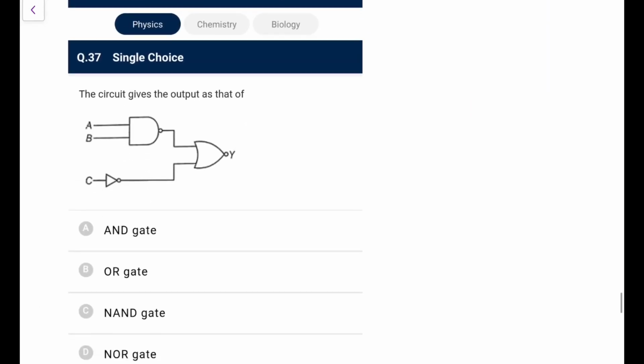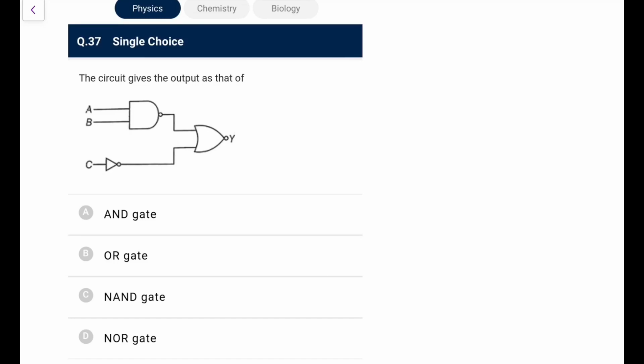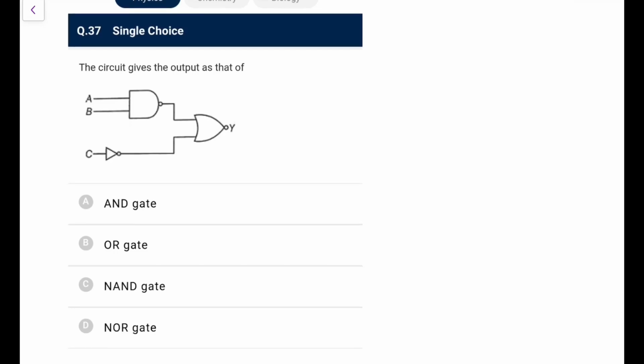Next, the circuit gives the output as that of, okay, so what is the equivalent? First of all, I'll go the standard way, I go only for the truth table. Let all be 0. 0 0 0, this becomes 1, 0 0, NAND, therefore 1 1 and 1, so OR will give 1, so it will give 0. So it is 0, so that clearly means it is not NAND, it is not NOR for sure.